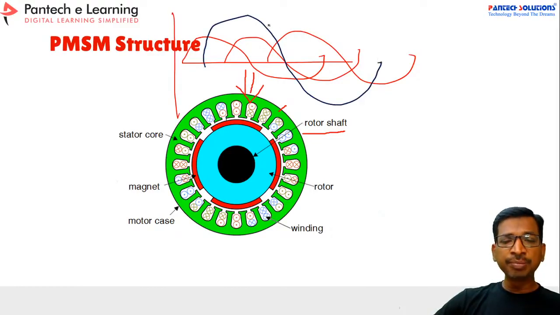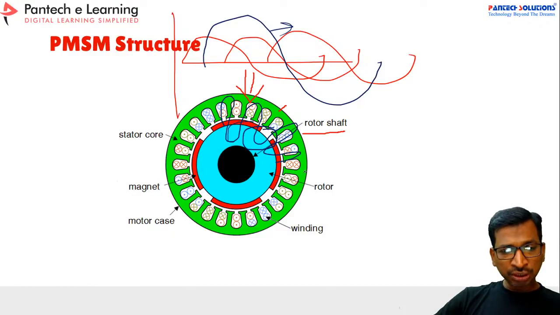So the single voltage flows into the stator coil. The summation of all three voltages will be the resultant voltage. This voltage will induce the magnetic field in the rotor part also. This voltage is rotating like this, and this is called induced voltage.